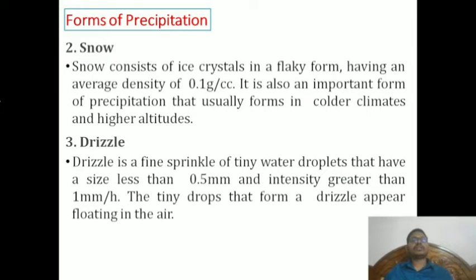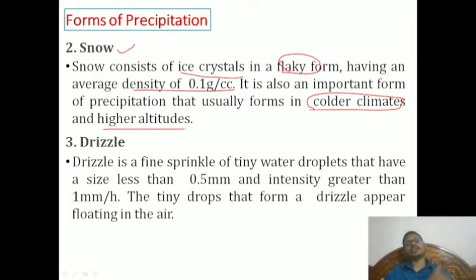Now coming to the snow. Snow means, as I mentioned, the Himalayan region. Snow consists of ice crystals in a flaky form. This is also very important, flaky form, having an average density of 0.1 gram per cc. It is also an important form of precipitation that usually forms in colder climates. As I mentioned, colder climates means you can take the example of the Himalayan regions and higher altitudes. Obviously, the Himalayas are in the higher altitudes.